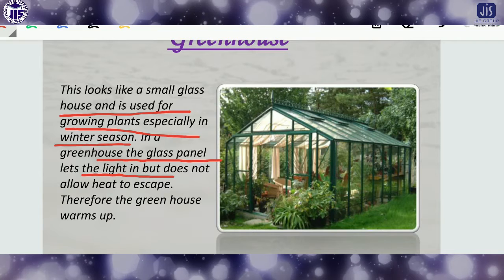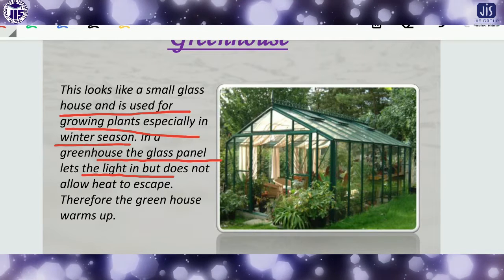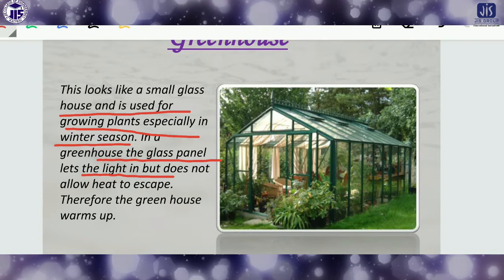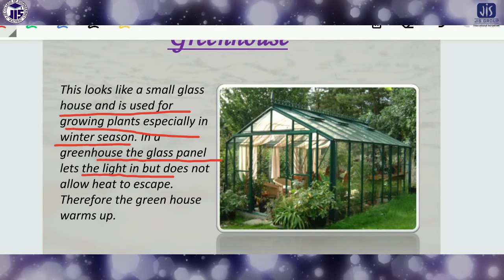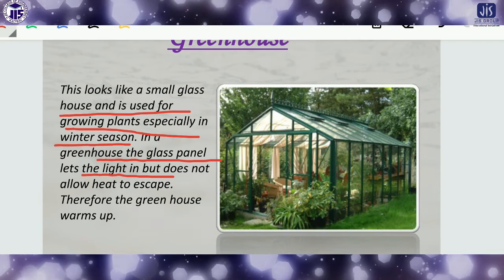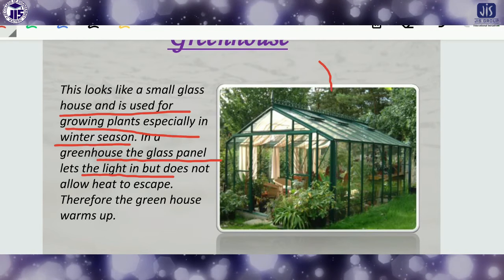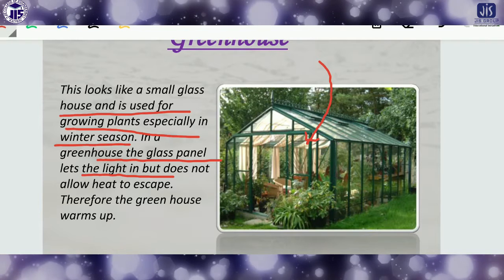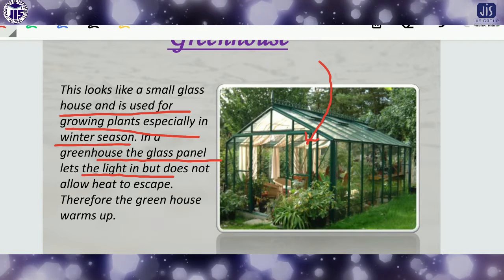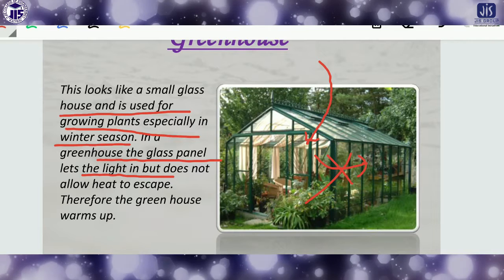This is why the name is like that; this kind of question may arise in your mind. So there are some kinds of glass houses where sunlight or heat can enter the house, but it does not come out.